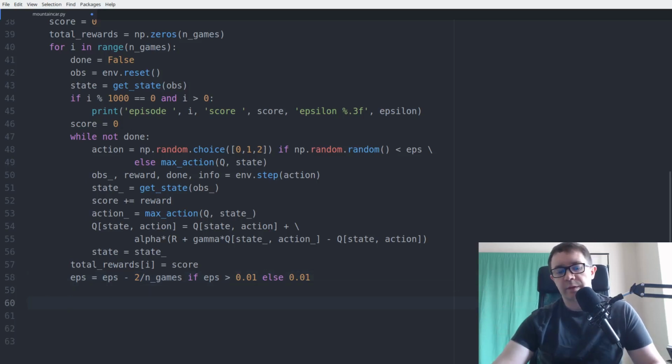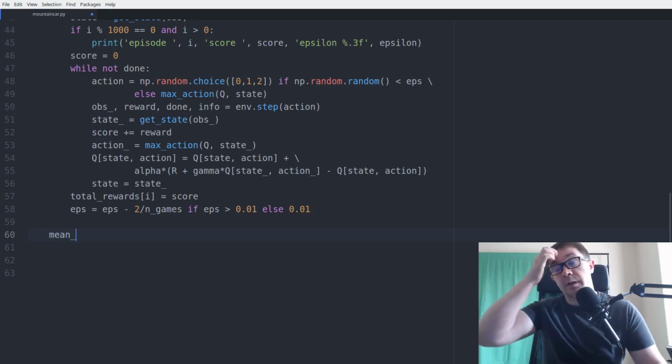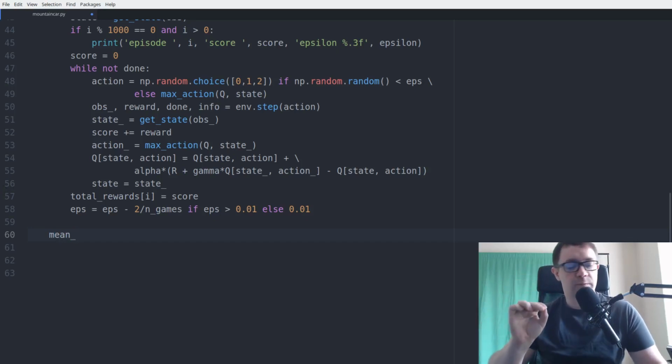Finally, we want to plot the performance of our agent over time. So let's do that by plotting the mean rewards over time. That'll average out the noise that's inherent in the Q-learning algorithm, so we'll see somewhat of a smoother curve.